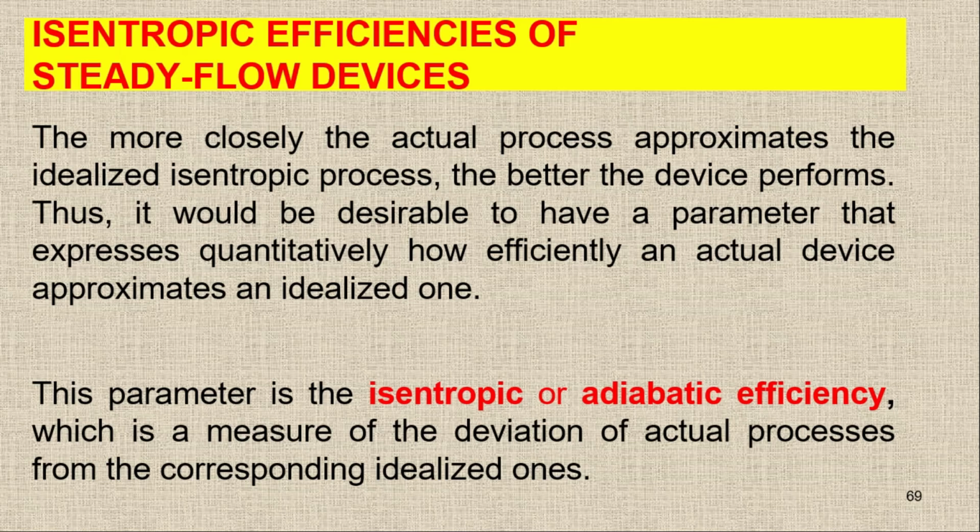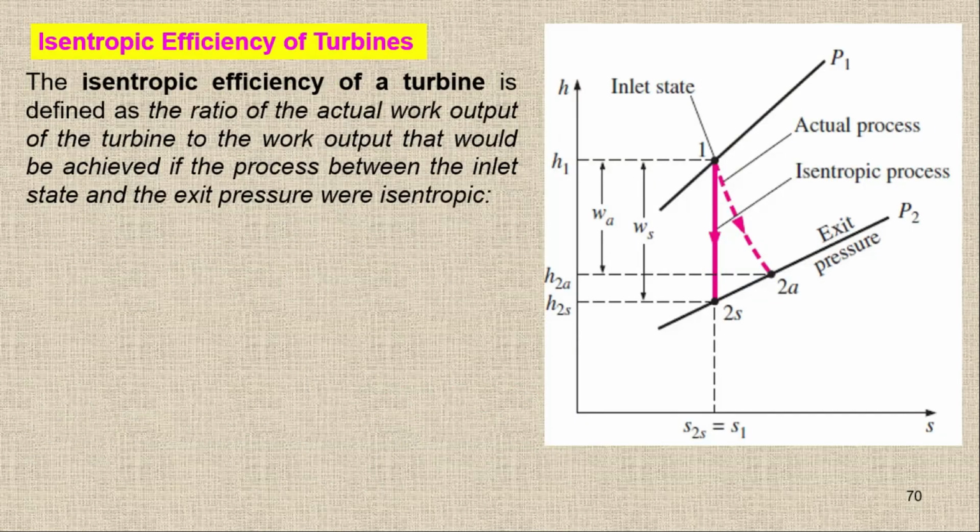So we have the isentropic efficiency of the turbine. The turbine is basically going to produce work. Here, if we have the isentropic process, you can see we have the HS diagram. We can even draw a Ts diagram as well. Here the entropy is constant, so we will get the maximum work output from the turbine. But in the actual cycle, what happens? We will not get this straight line; rather we will get this curve. So this is the actual process.